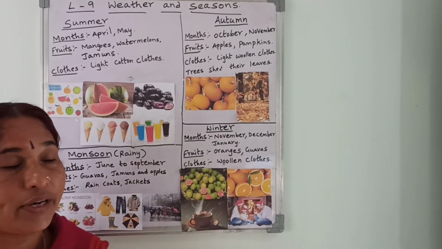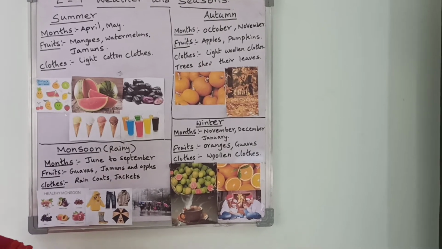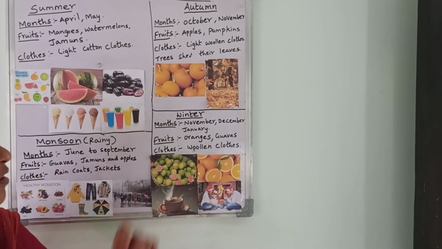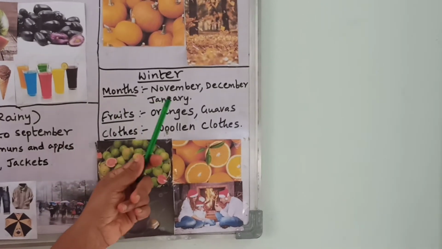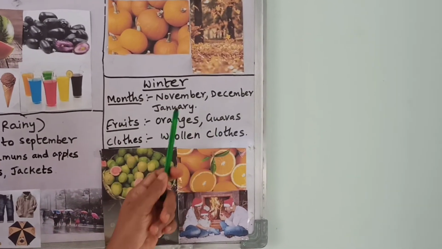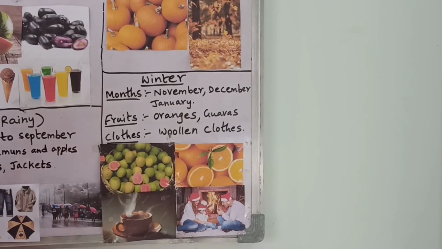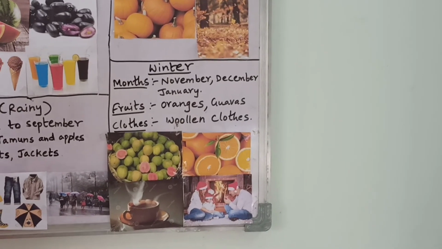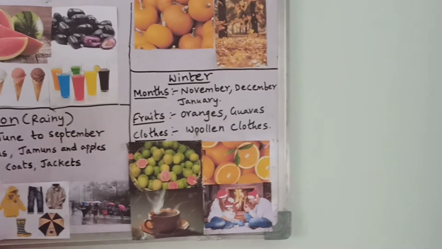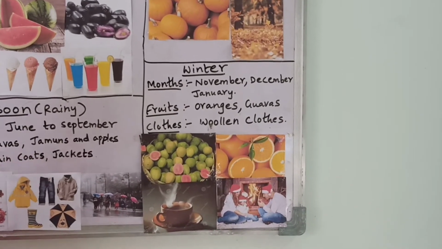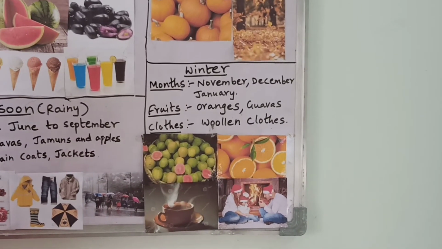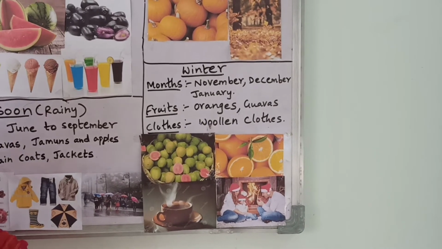Is it clear, children? Now coming to the last season. What is the last season? Winter season. So, when the winter season will start? In the months of November, December and January. November, December and January, 3 months. And what are the fruits we get in winter season? Oranges and guavas.